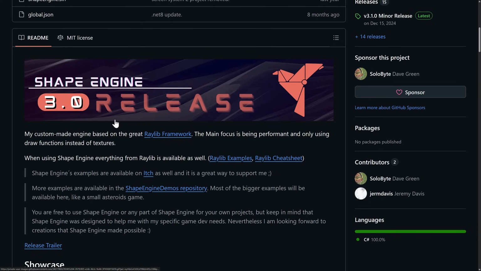And then we have the Shape engine. I did a video about this one earlier on. This is actually based on the Raylib framework, a C library that is available on pretty much every platform, with language bindings, spoiler alert, for just about every programming language out there.